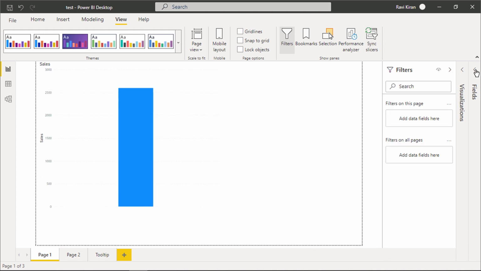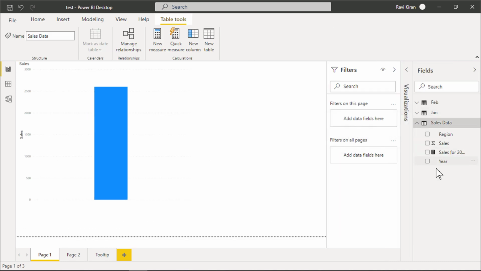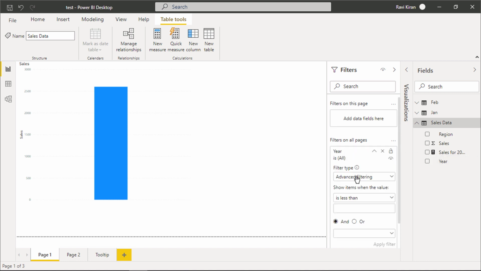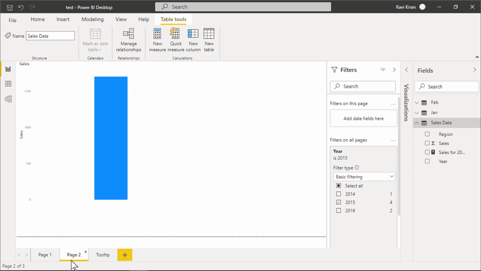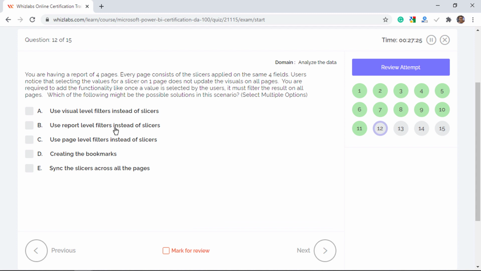Let's remove these slicers and drag your field to the section Filters on all pages. Filters applied in any one report will be applicable to all the reports. So options B and E are the right answers. From their names, we can easily ignore options A and C, as a visual level filter applies only to a visual and a page level filter applies only to a specific page.